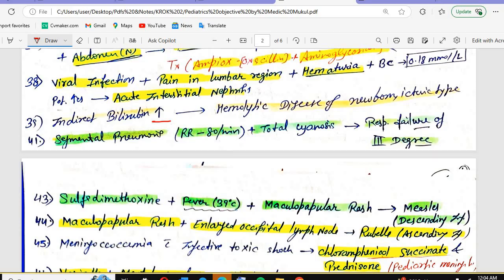The patient is having segmental pneumonia, where the respiratory rate is 80 per minute plus total cyanosis, the respiratory failure of the third degree. Can you just give me a quick summary of the respiratory failure? What are the respiratory failure degrees? When do we call it third degree, second degree, let's see.